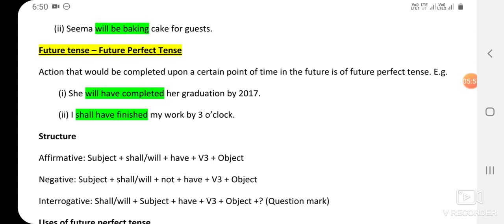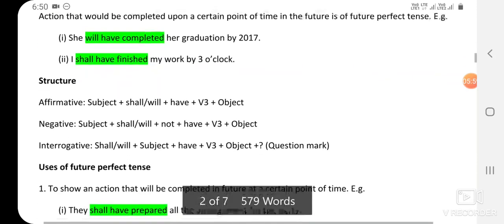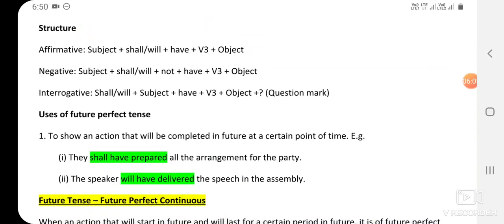How to make future perfect tense? Structure. In affirmative sentences, we use subject plus shall or will plus have plus third form plus object. In negative sentences, we use subject plus shall or will plus not plus have plus third form plus object.